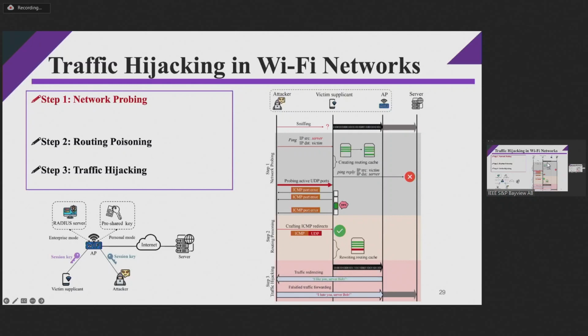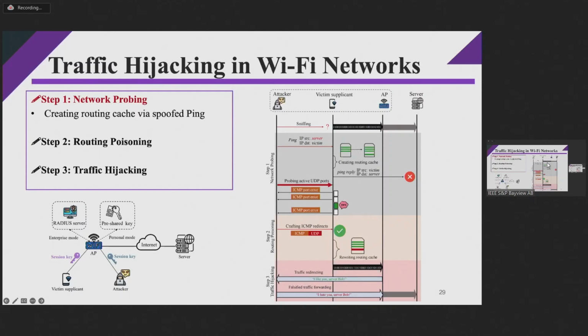And in this attack, the destination server can be set as some popular services, for example, the famous DNS servers, web search engines, or social sites. Then our attack consists of 3 steps as shown in the right figure.